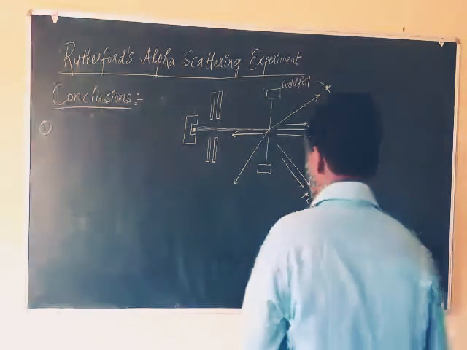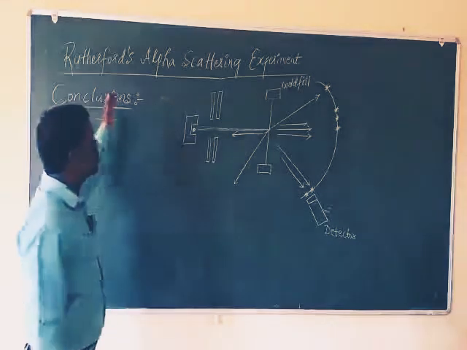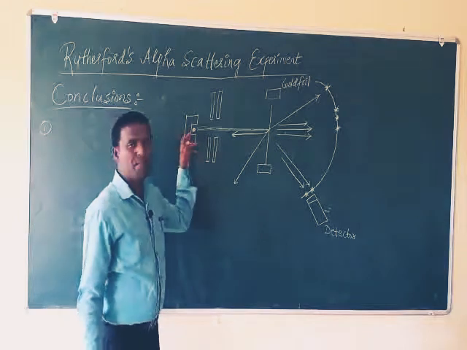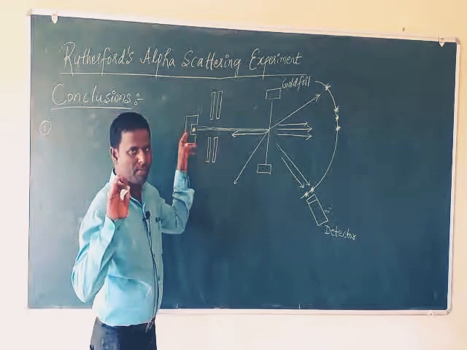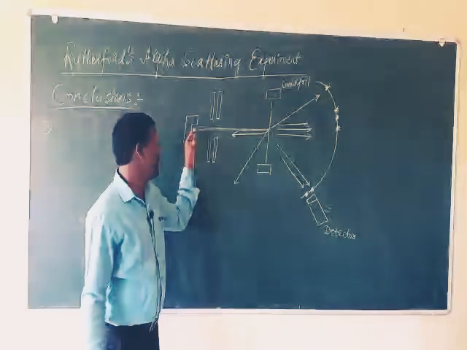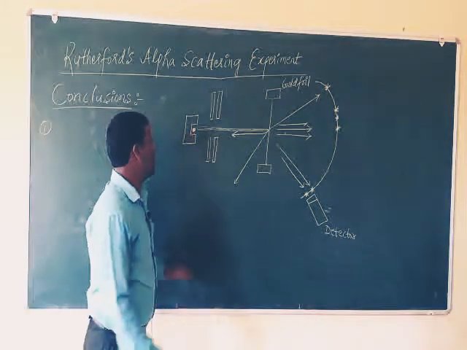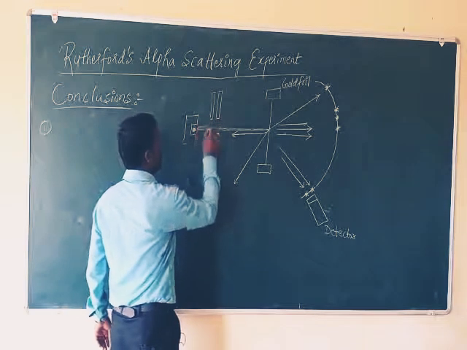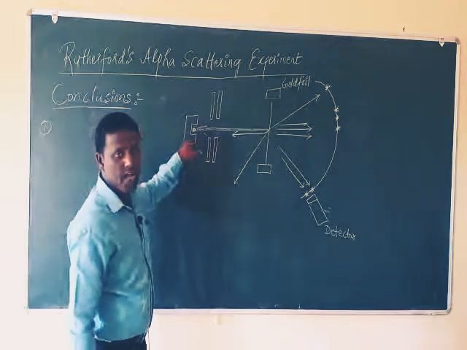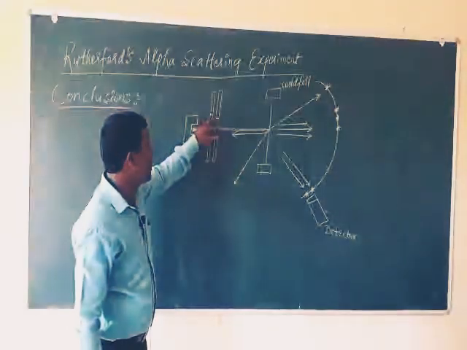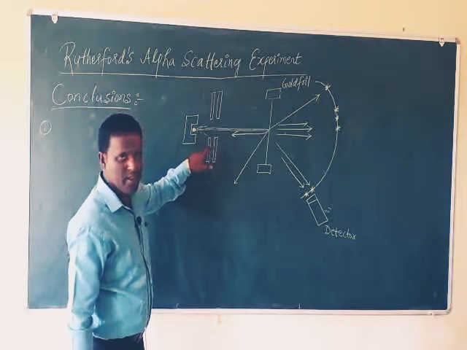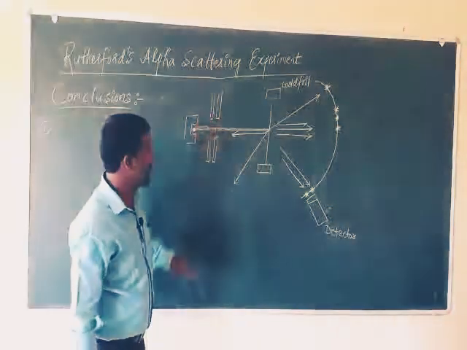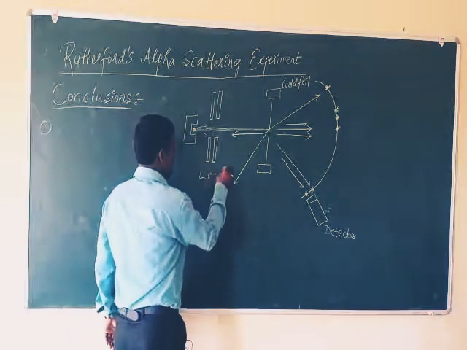Good afternoon, students. In the last class, I was telling about Rutherford's alpha scattering experiment. In this experiment, a source of alpha particles, a radioactive sample which produces alpha particles, is placed in the lead cavity, and the radiations emitted from this source are allowed to pass through lead slits, a pair of lead slits.